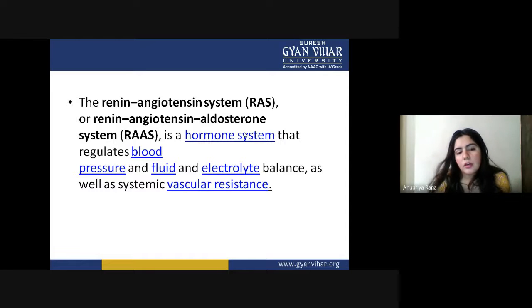Now we are going to see the third hormone of the kidney. This is renin. Before going to renin, we have to understand its major functioning, which depends on this system called the renin-angiotensin system, or RAS, or sometimes the renin-angiotensin-aldosterone system, RAAS. It is a hormonal system because it includes hormones stimulating the process.